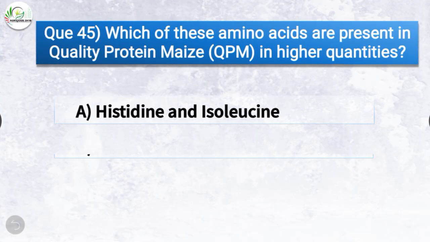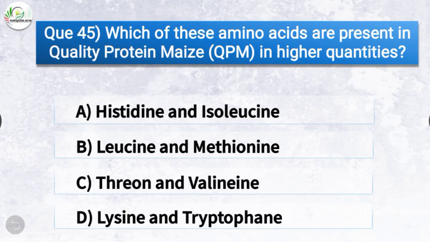Question number 45. Which of these amino acids are present in quality protein maize in higher quantities? The correct answer is option D, lysine and tryptophan. So lysine and tryptophan are the amino acids which are present in quality protein maize in higher quantities.